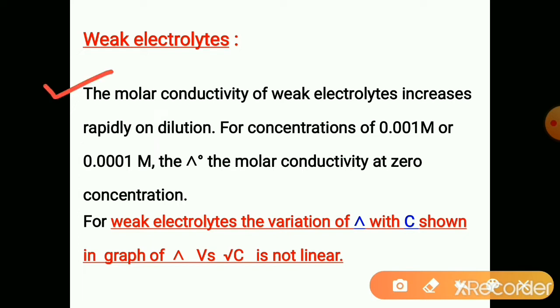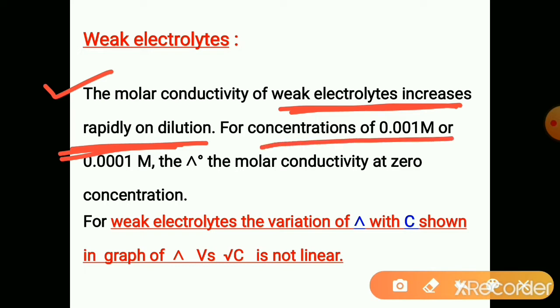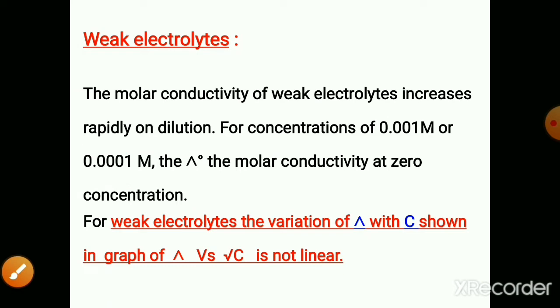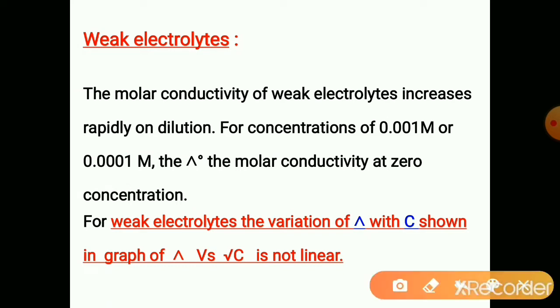So the molar conductivity of a weak electrolyte increases rapidly on dilution, for concentrations of 0.001 molar or 0.0001 molar. Lambda naught is the molar conductivity at zero concentration. For weak electrolytes, the variation of lambda with C shown in the graph is not linear. It is not linear.